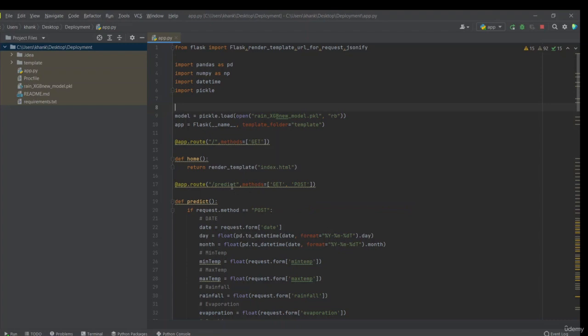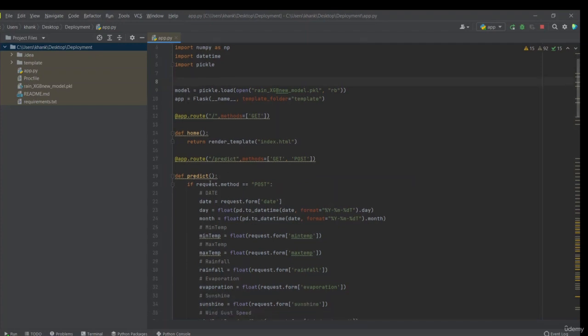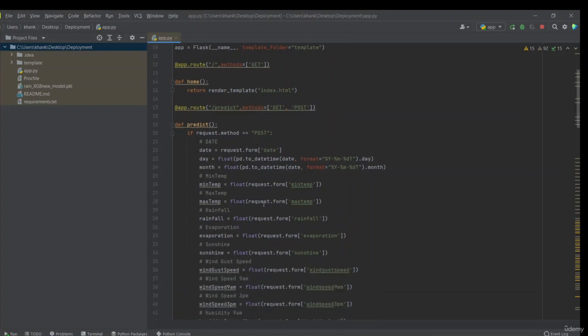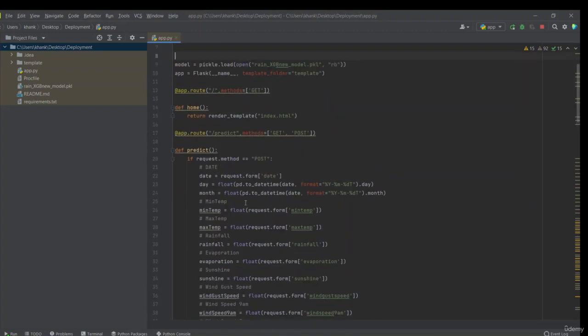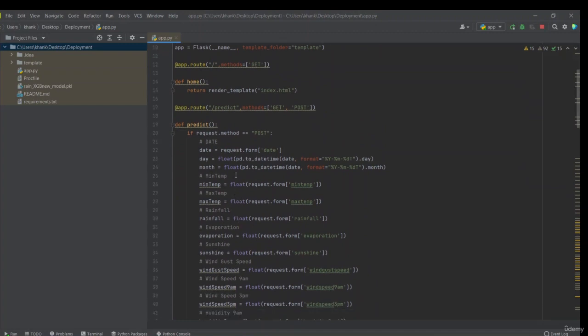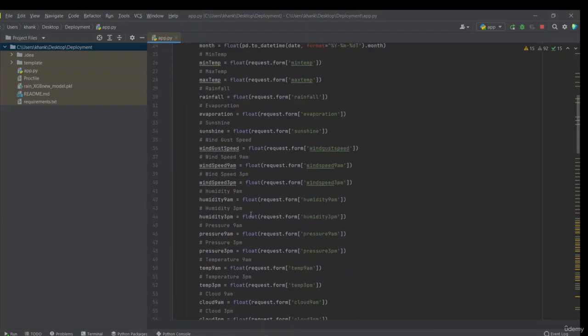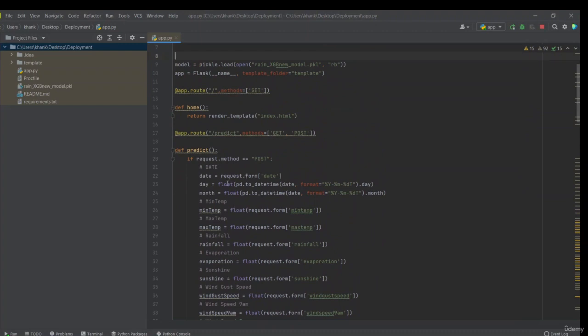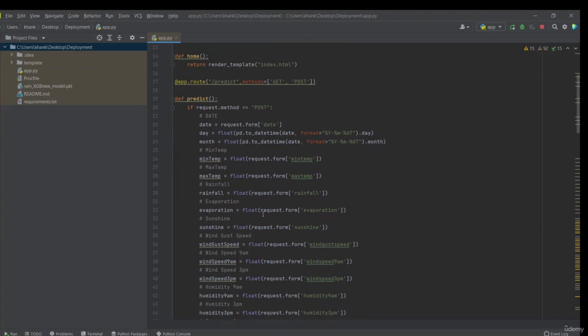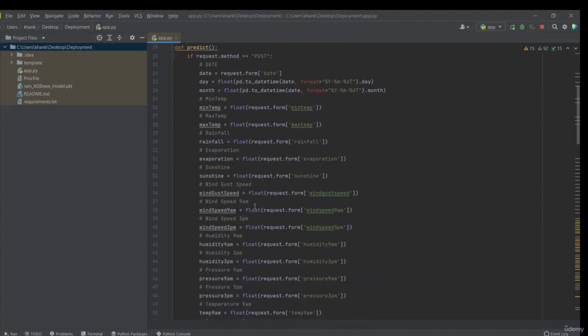Then I define a different method, predict, since there was a separate predict option. If the predict method is called, I take all the values the user has inputted and store them here. The first is the date: I take the date the user inputs and convert it into day and month separately. Then I take the min temperature and max temperature and store them with the help of request.form.